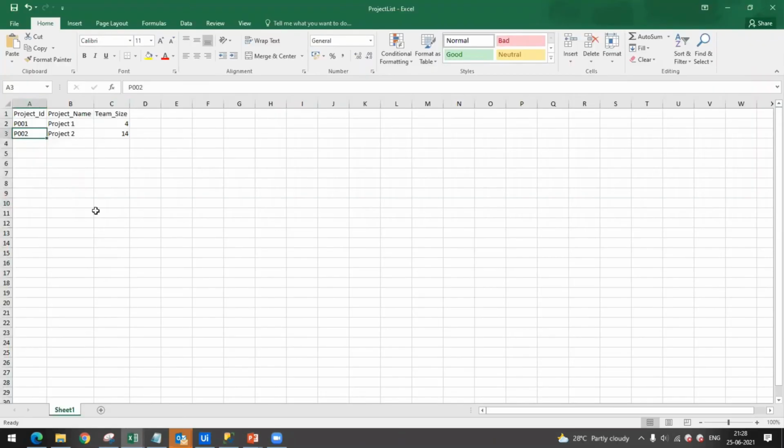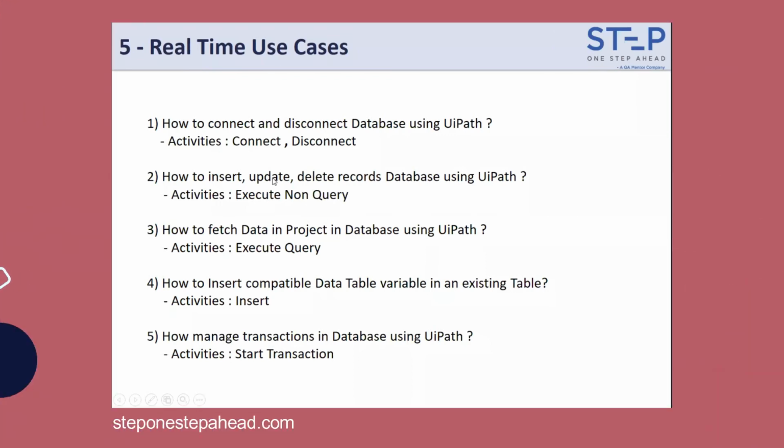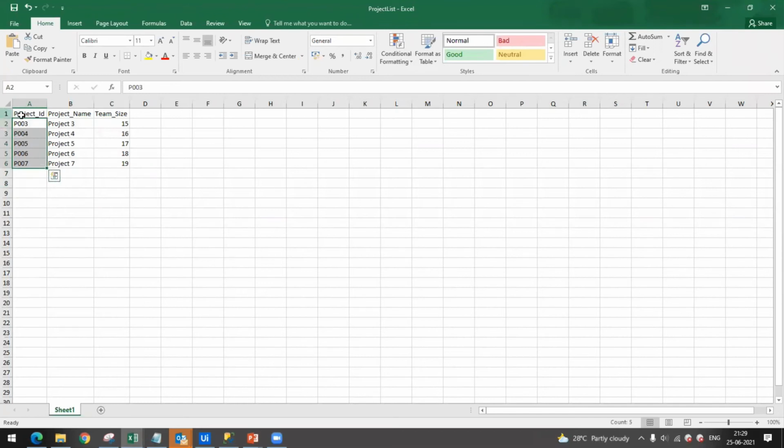Okay, we're going for the next use case, that is how to insert your compatible data table in an existing database table. So now what I will be doing is I will try to dump more than one value together. The input data will be in the form of a data table, but I will try to dump it directly, and there will be no SQL query required for that. First, prepare some test data for it. So if you see, project 1 and project 2 are present in our database. So I'm just trying to insert projects 3, 4, 5, 6, 7 in my database.